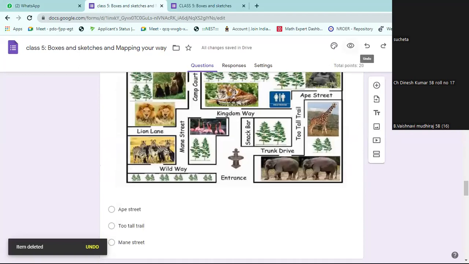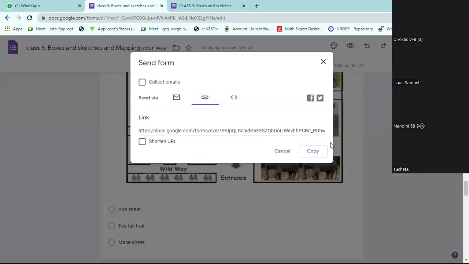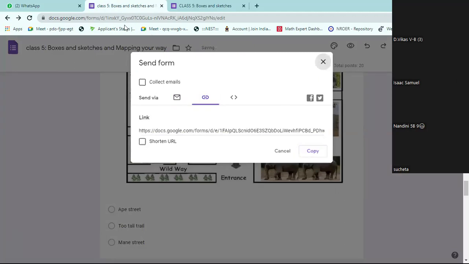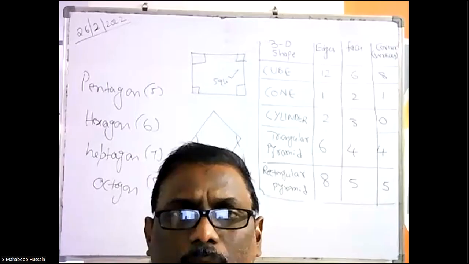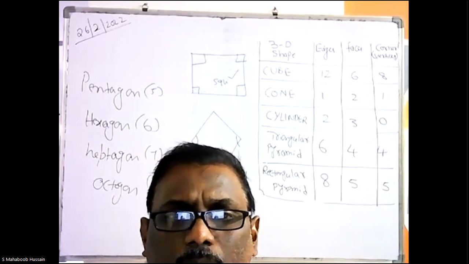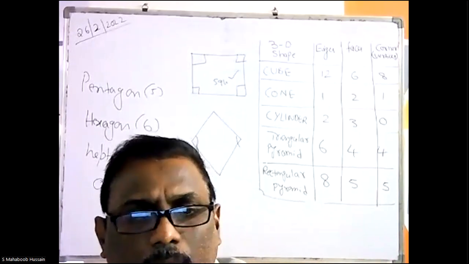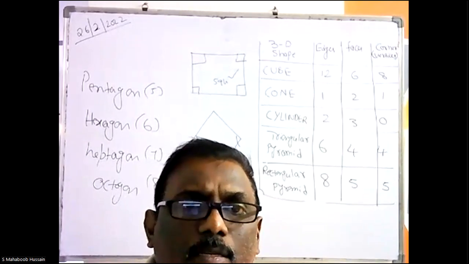Sir, can you send me yesterday's marks, sir? Already I sent yesterday itself. Sir, my name, Abhinav's name, the marks did not come, sir, yesterday's. Yesterday, those who did before 12 o'clock, I have sent their marks. I don't know when you have submitted the Google form. Sir, send me the Google form. Today, can you send me yesterday's Google form marks, sir? Yes, I will send.